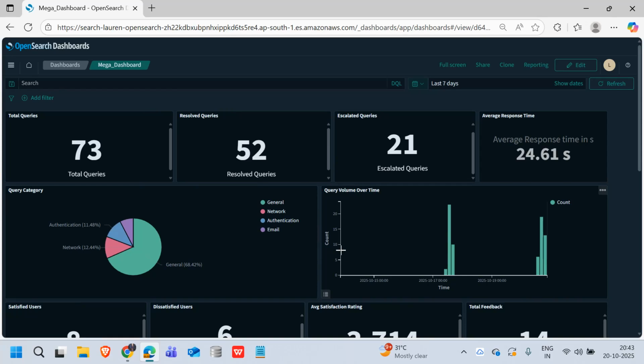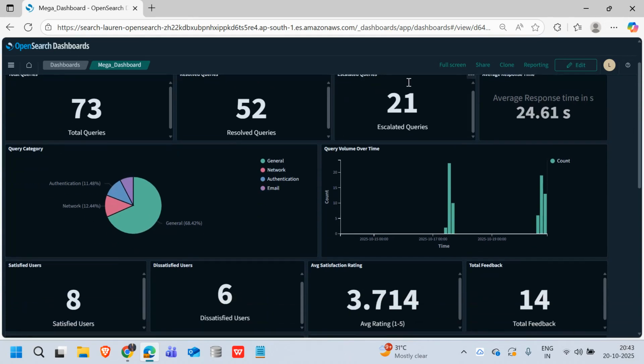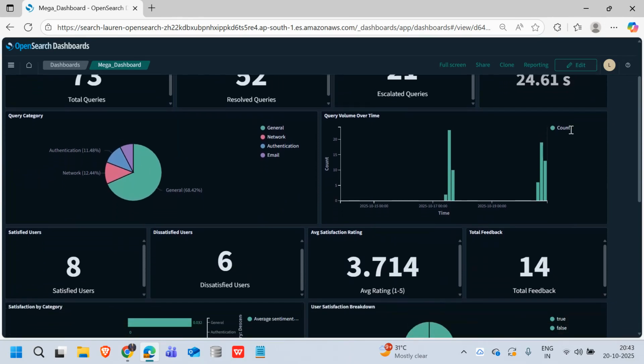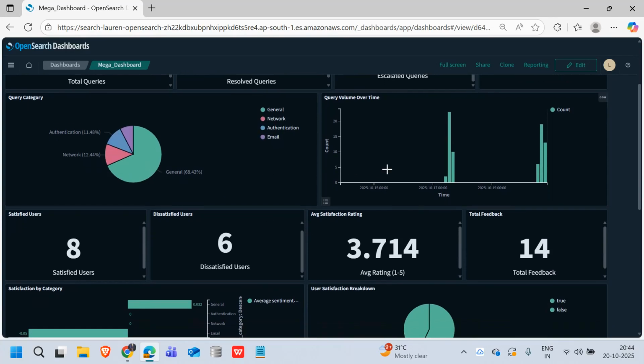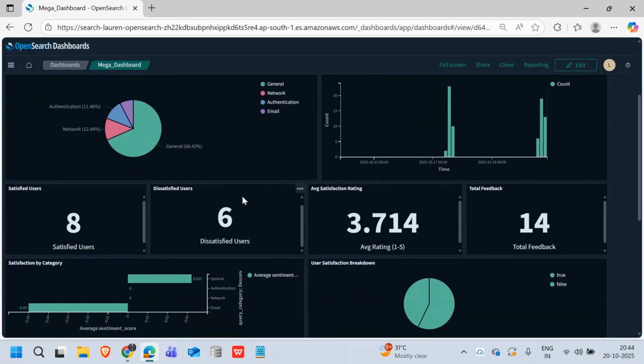Now let's move on and take a look at the dashboard which is generated automatically. This is showing the data from the last 7 days, where the total queries asked is 73, queries resolved by the agent is 52, and queries escalated to a human agent is 21. Average response time is 24. Query categorization: most of the queries are general queries. And then query volume over time, in which we can understand on which date the queries have increased.